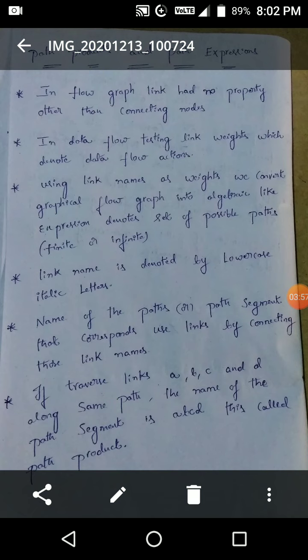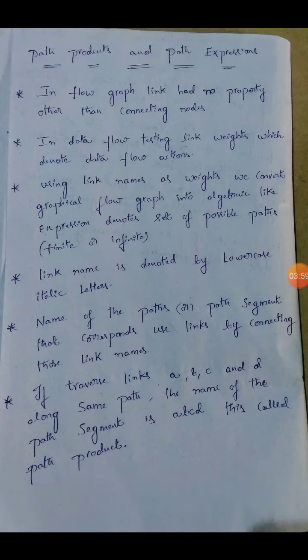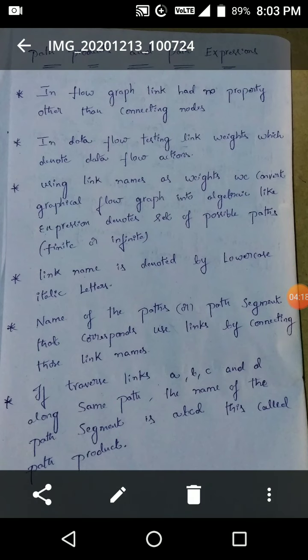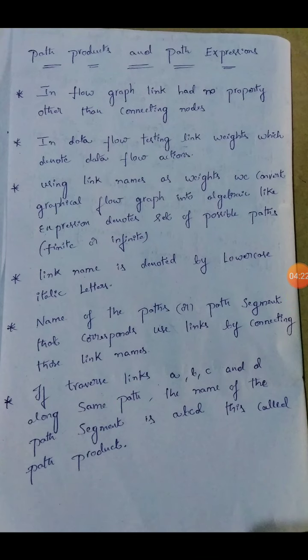If the path traverses links a, b, c and d along the same path, the name of the path segment is abcd. Suppose the path segment is abcd, with small letters a, b, c and d, where a is connecting to b, b is connecting to c and c is connecting to d.